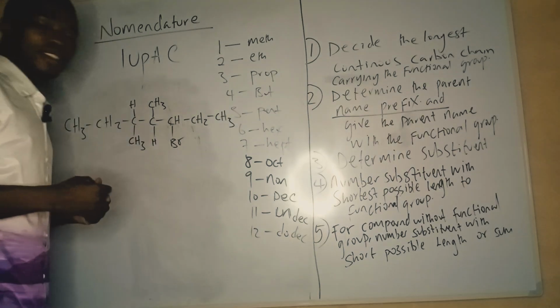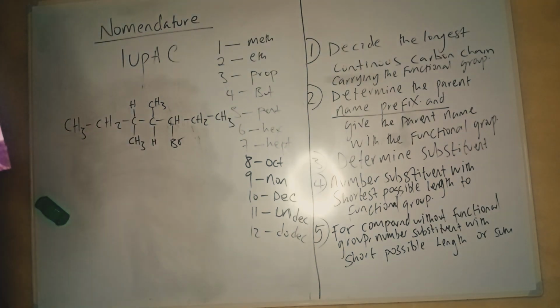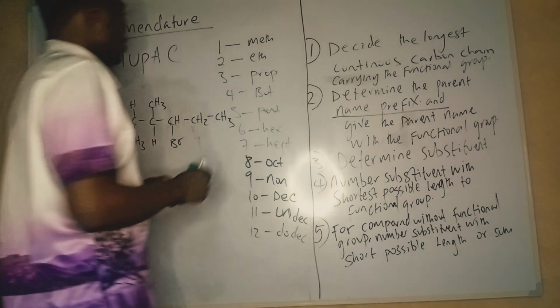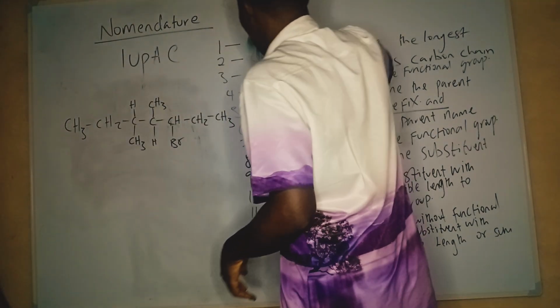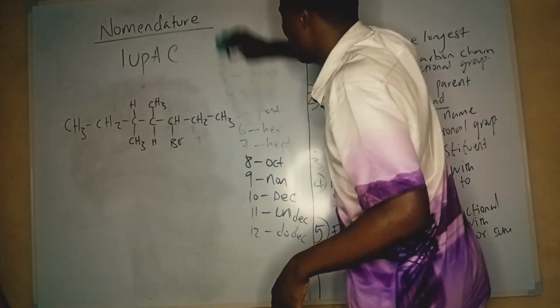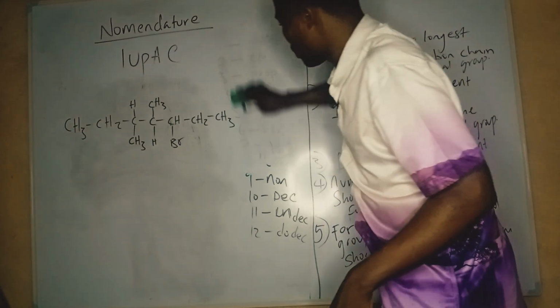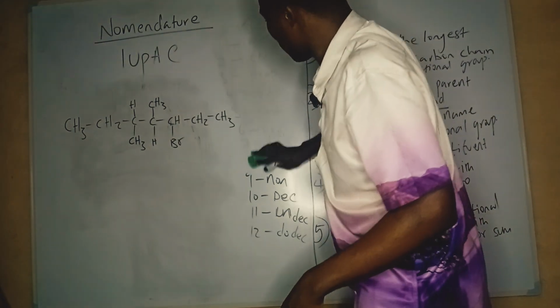Not very complex, but a little bit technical. Still an alkane. To name this kind of compound is quite simple. So I'm going to take this parent prefix name off.